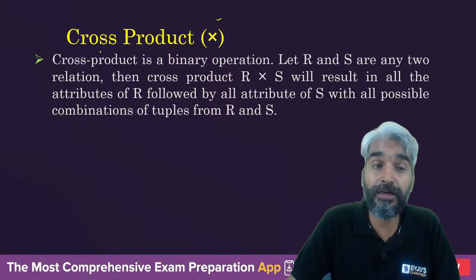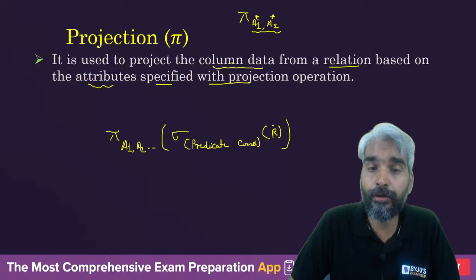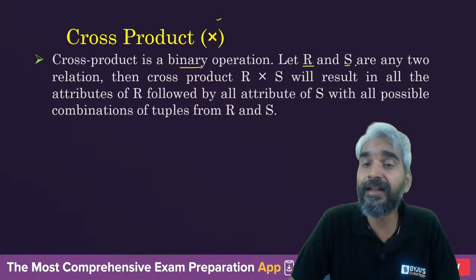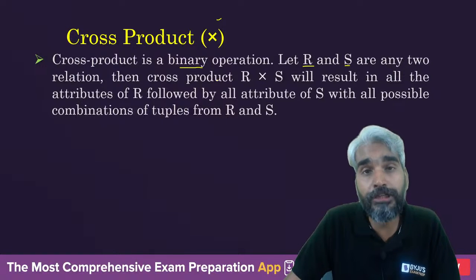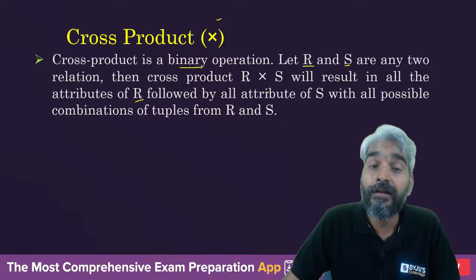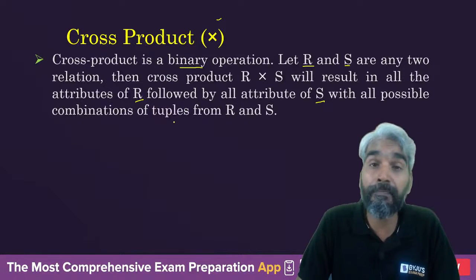What is cross product? Sir, cross product is a binary operation. Earlier, selection was a unary operation, only one relation is needed. Cross product is a binary operation. Let R and S be any two relations, then the cross product R cross S will result in all attributes of R followed by all attributes of S, with all possible combinations of tuples from R and S.